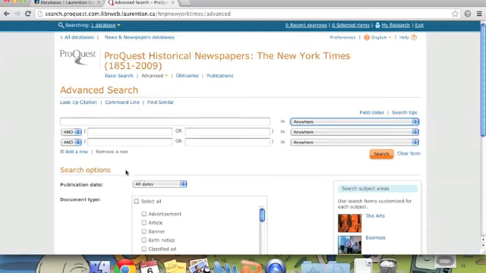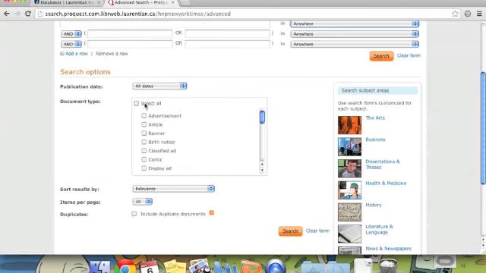And this is really great too, because you can actually select the document type that you'd like. When you're searching newspapers, this means the different sections of the newspaper. So if we only want editorials, we can select that. Or if it's a major event, we can also select front page articles. And that's a great resource to have at your hands as well.